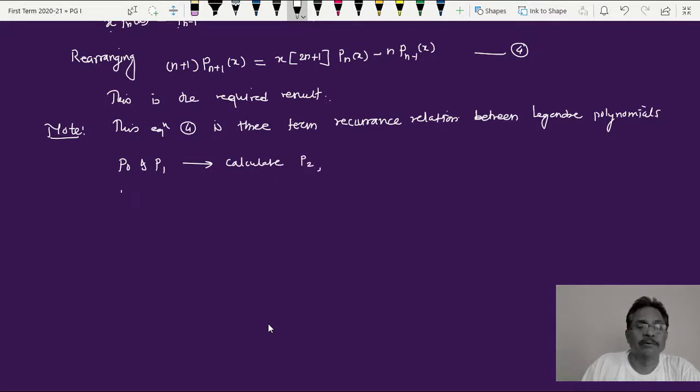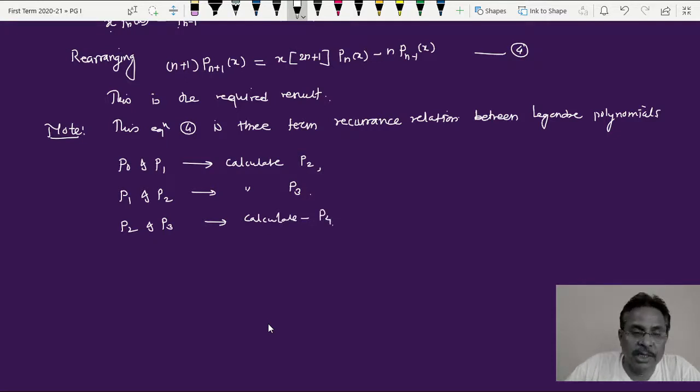Next, if I know P1 and P2, I can calculate P3. If I know P2 and P3, one can calculate P4. So each and every Legendre function can be calculated if the previous two are known. That's why this is called the recurrence relation for Legendre polynomial.